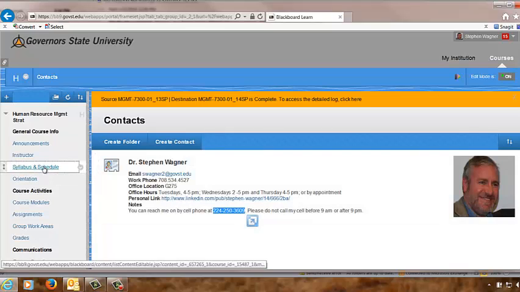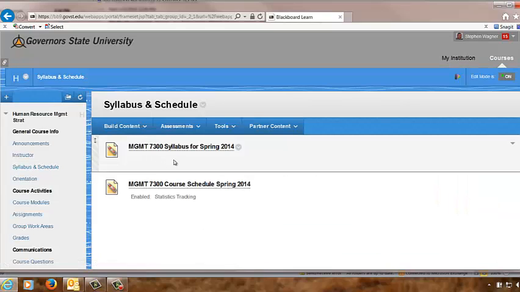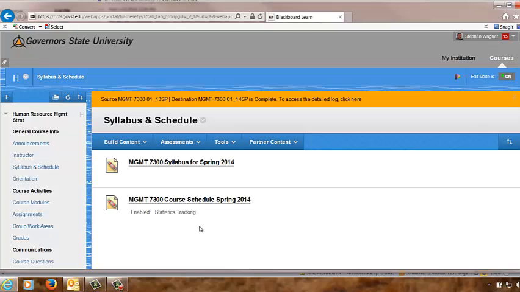The third tab down here is the tabs for the syllabus and the schedule. You should be currently familiar with the syllabus and the schedule. They're highly detailed. You should take the time to read them thoroughly, and I recommend that you print them both off. In particular, the schedule is like a weekly checklist. It tells you everything that you have to do each week, each module in this class. I think it's best practice for you to print that out and keep it in a handy place so you always know what's going on.